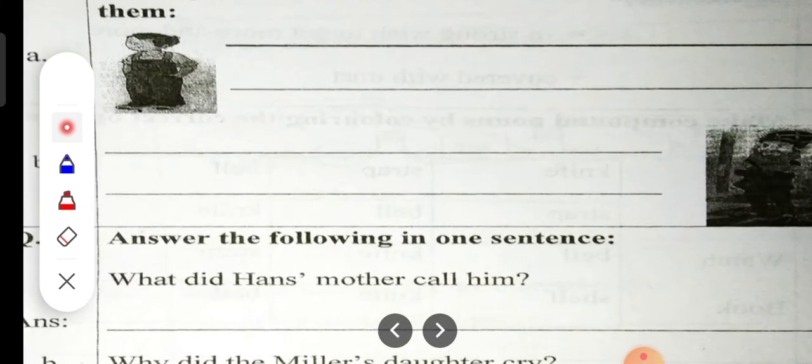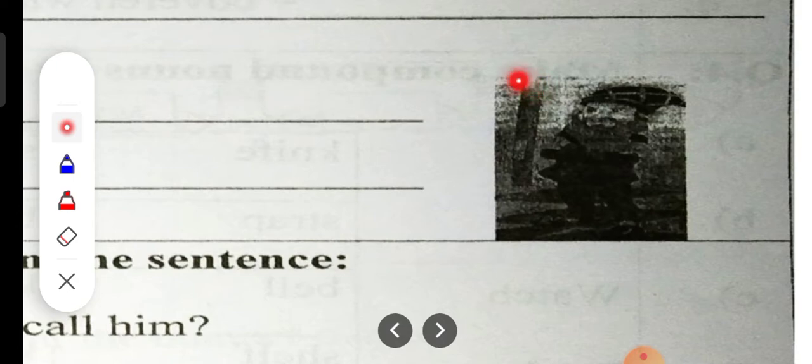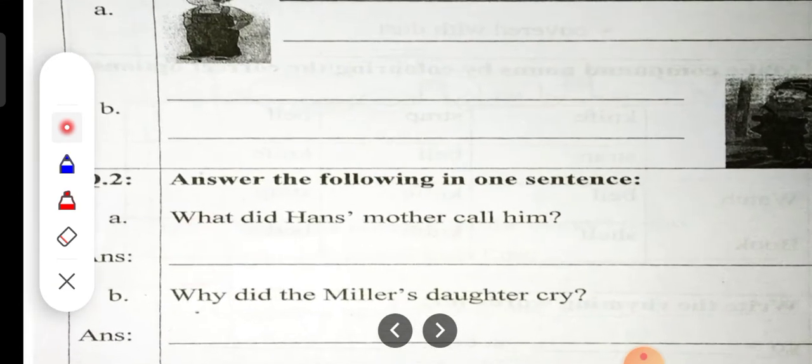Then question number 1b is the little man. If you want to see the picture, it is not very clear, but with that little picture we can understand that he is a little man, but we have to write Rumpelstiltskin. For this you should know the spelling, and then we have to write 2 sentences about Rumpelstiltskin. Okay, so he is Rumpelstiltskin. He is the little man. He helped the miller's daughter and he could spin straw into gold.